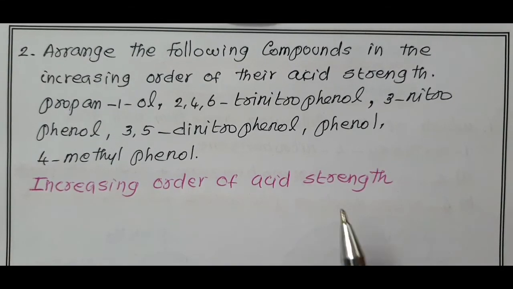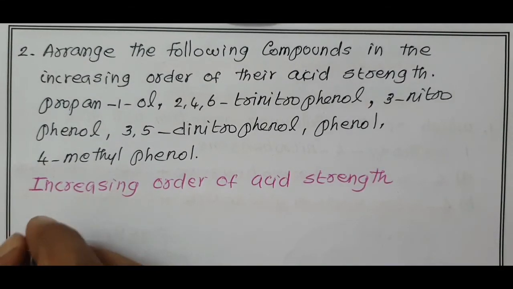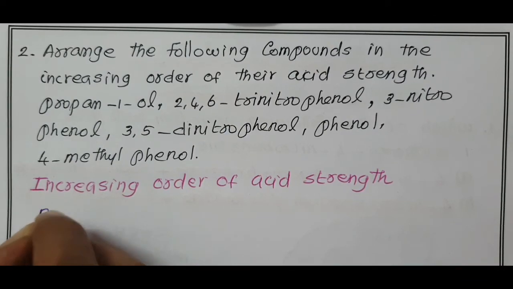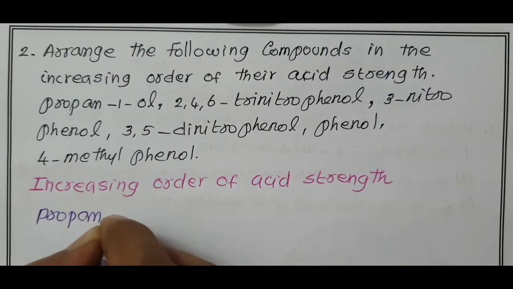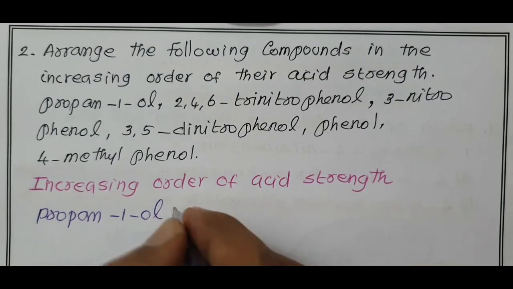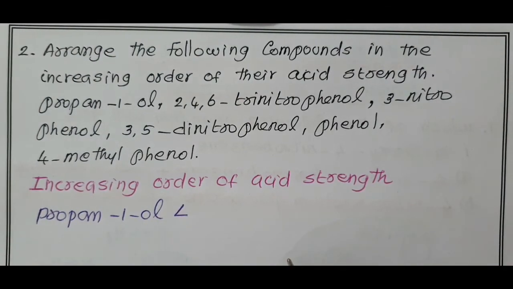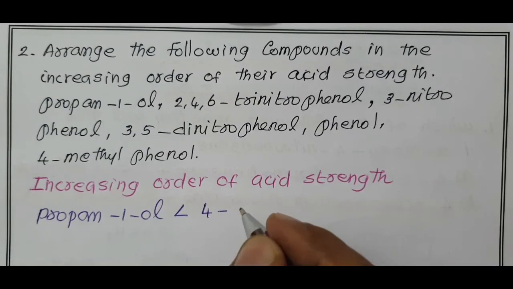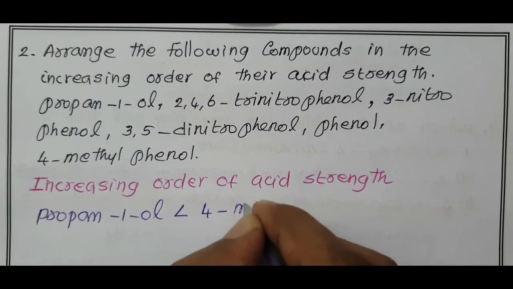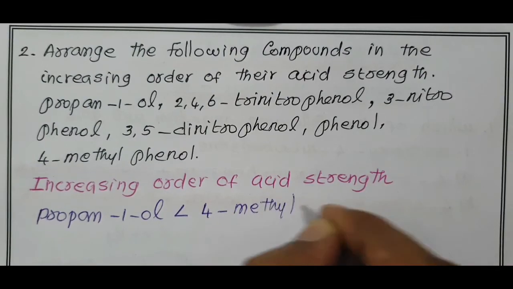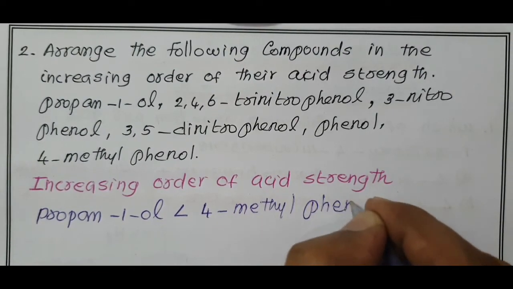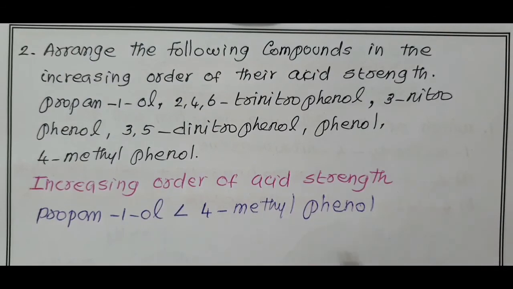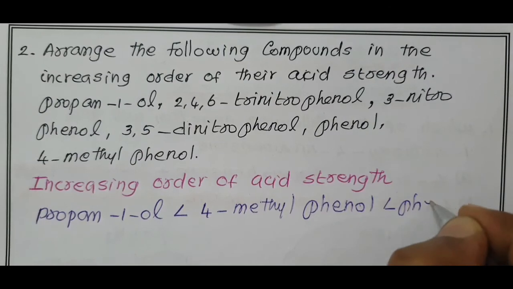Increasing order of acid strength. Now I write the order from least acidic. Propan-1-ol, aliphatic alcohol, is less acidic than aromatic alcohol. In fourth position we have methyl. Methyl group decreases the acid strength. 4-methylphenol, in aromatic this is least acidic. When compared with this, phenol is more acidic.